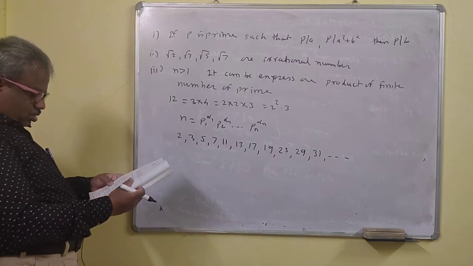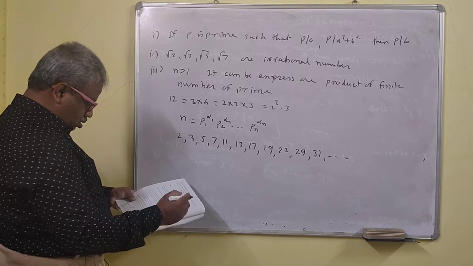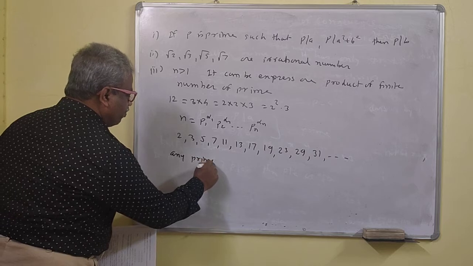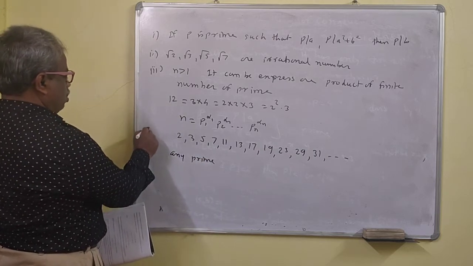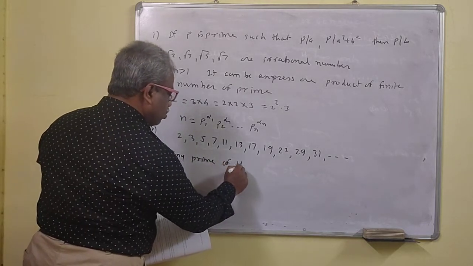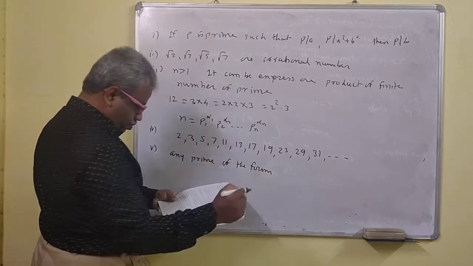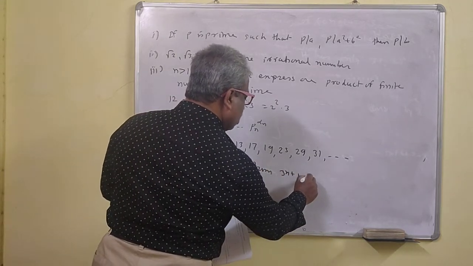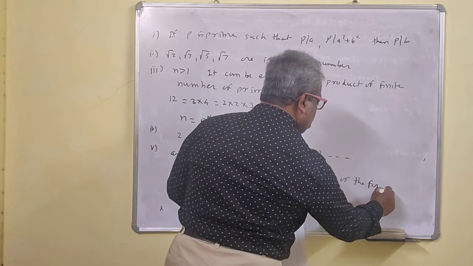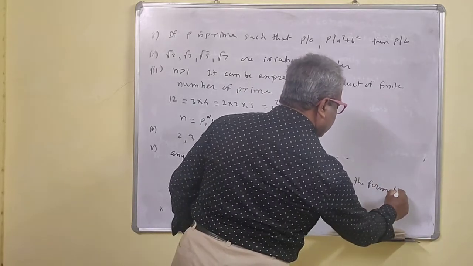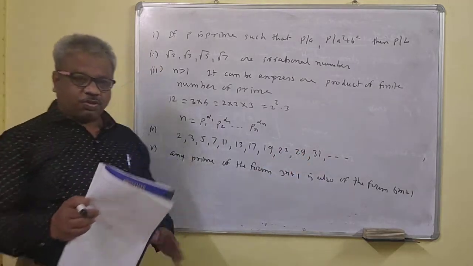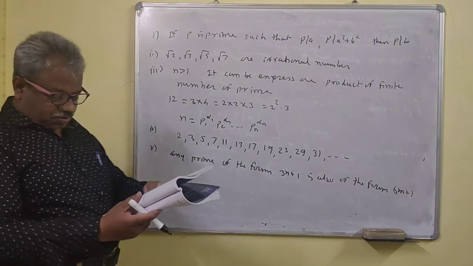Any prime of the form 3n plus 1 is also of the form 6n plus 1. That means any prime of the form 3n plus 1 is also of the form multiple of 6 plus 1.